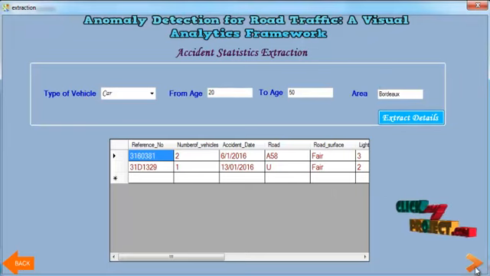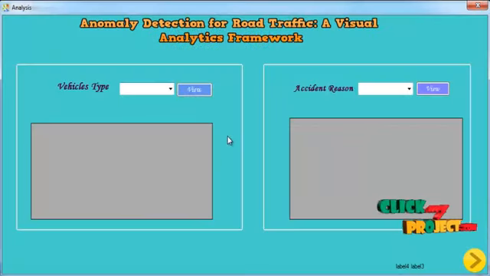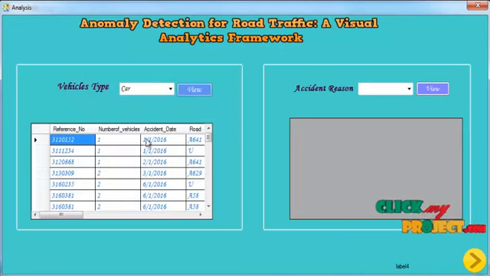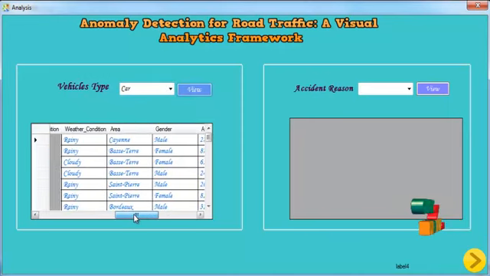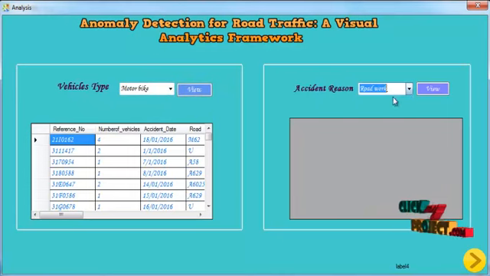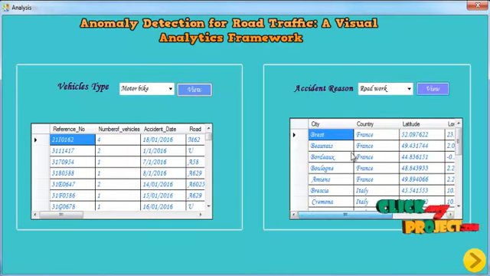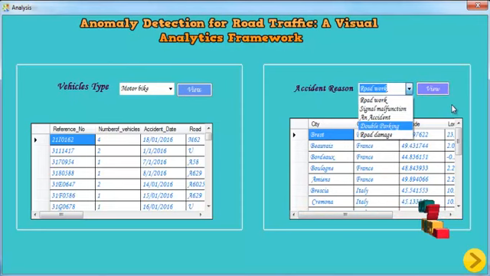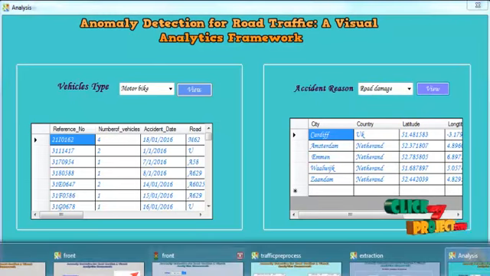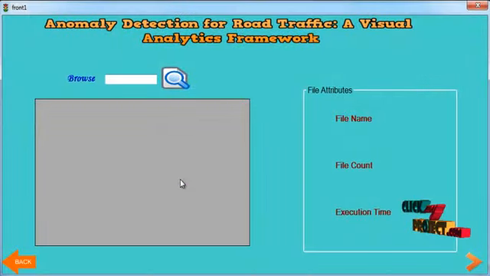After that we click the bottom right corner, then open here to see the vehicle type. The user wants to find the vehicle type of accident, heavy vehicle details, and also motorbike details, and the accident reason: road work type, and accident details depending on road work, signal malfunction, accident, double parking, or road damage. Here they show that. After that we can perform the second dataset upload.